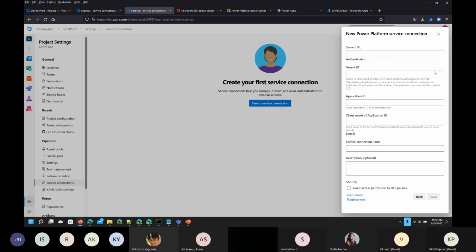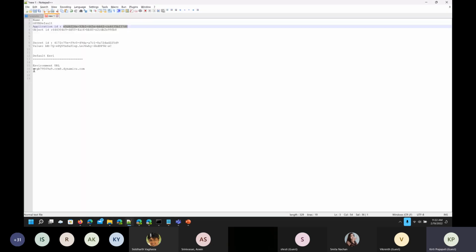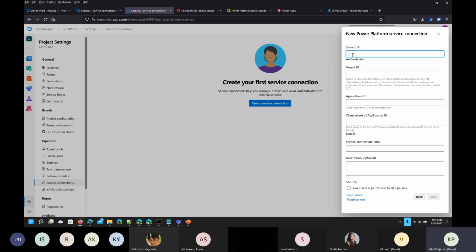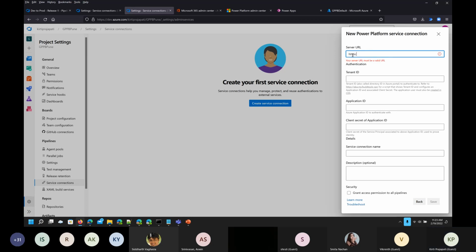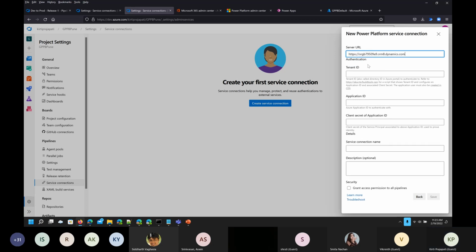Next, the server URL. Now the server URL will be our environment URL, which we have copied earlier. So I'm just using this, and we have to give it the HTTPS, right, like this.